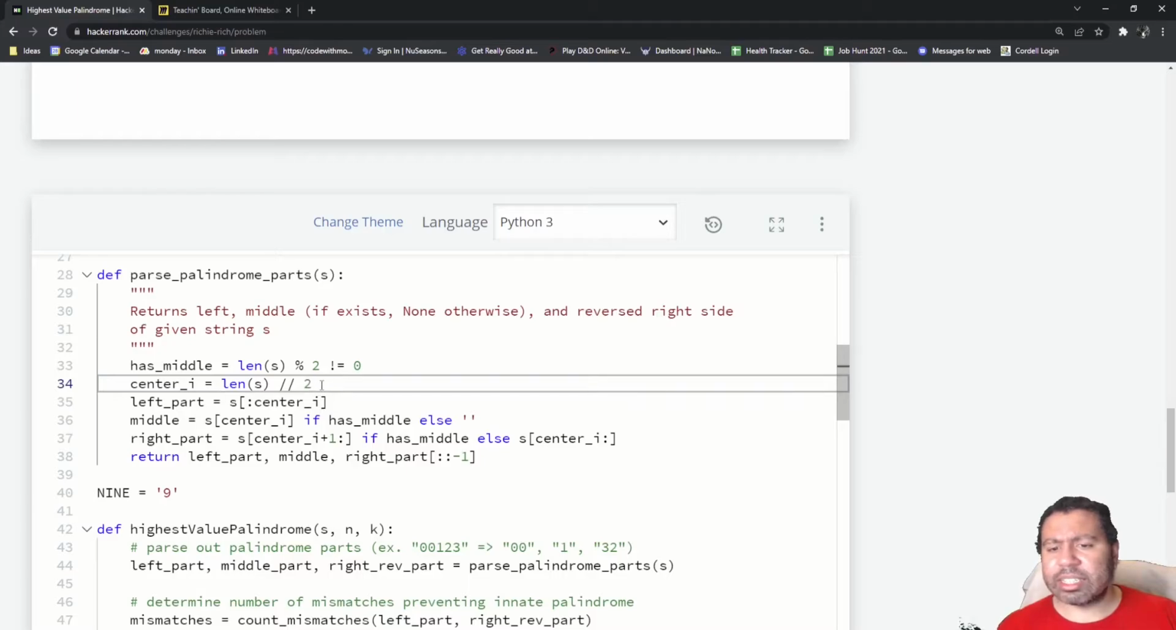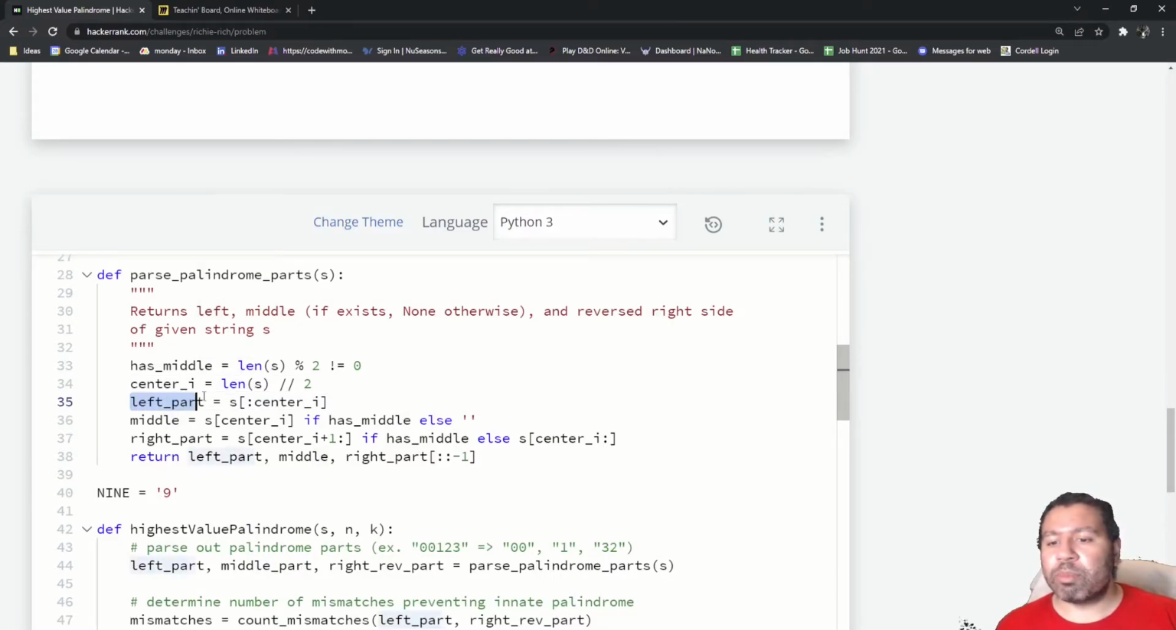And the reason for that is because even if you have an odd number, the 2 is still the middle value essentially if the length is 5. So for the left part, we grab everything up to, but not including, the center index. Then we can take the middle. If there is a middle, we will grab it out of the string. Otherwise, I just want to make an empty string for that because there is no middle.